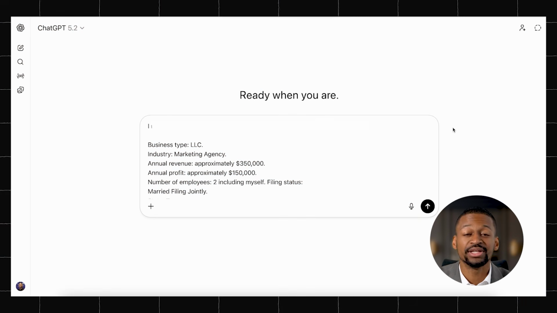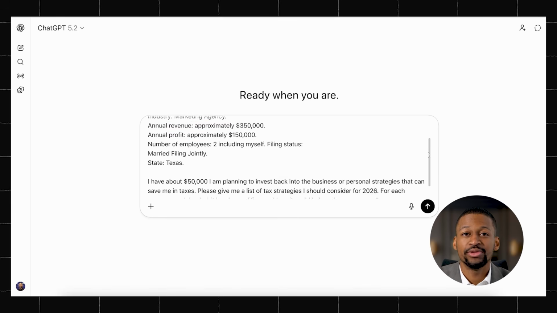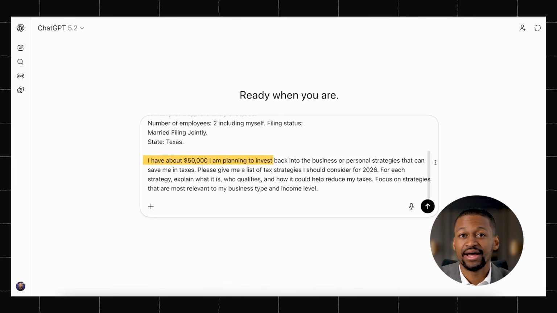I need help creating a tax plan for my business for 2026. Here is my situation. Business type: LLC. Industry: marketing agency. Annual profit: $150,000. I have about $50,000 I am planning to invest. Please give me a list of tax strategies I should consider for 2026. For each strategy, explain what it is, who qualifies, and how it could help reduce my taxes. Focus on strategies that are most relevant to my business type and income level.